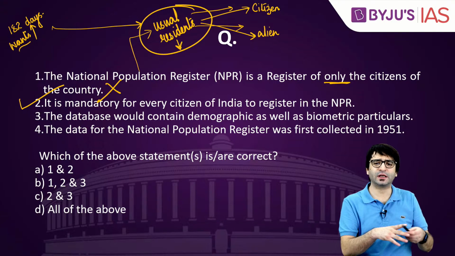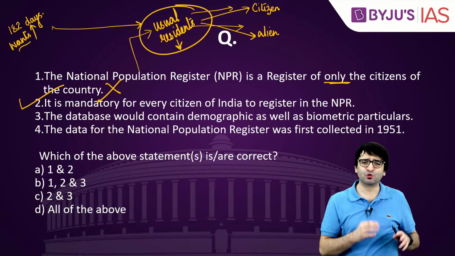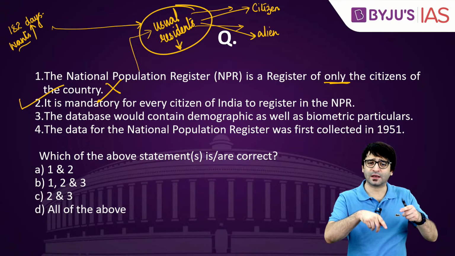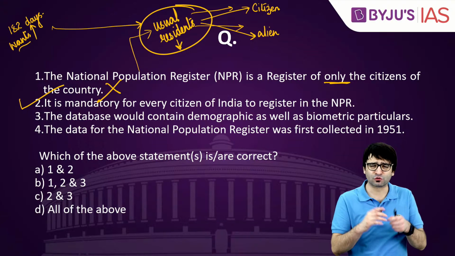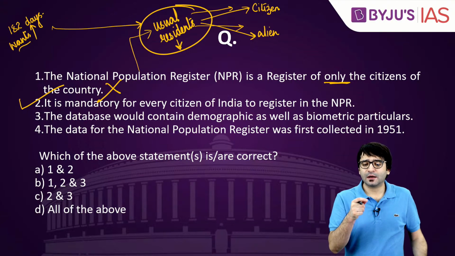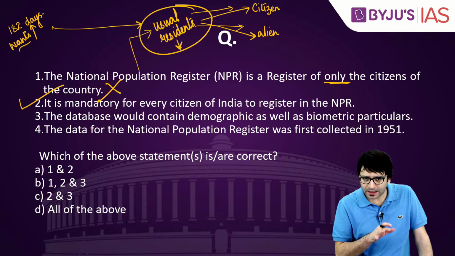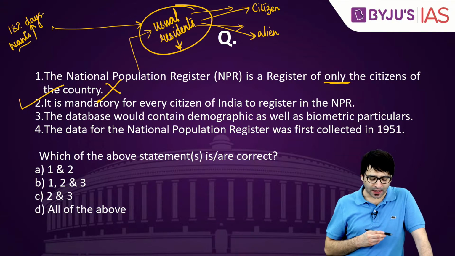The government employees, the survey people, will come knocking at your door and will ask you certain questions: what is your Aadhaar, where were you staying, are you going to stay here for 6 or more months, name, and so on and so forth, biometric information, demographic information. No proof is to be submitted, but these details will be sought. Clear? And it is mandatory for everybody to register in NPR.